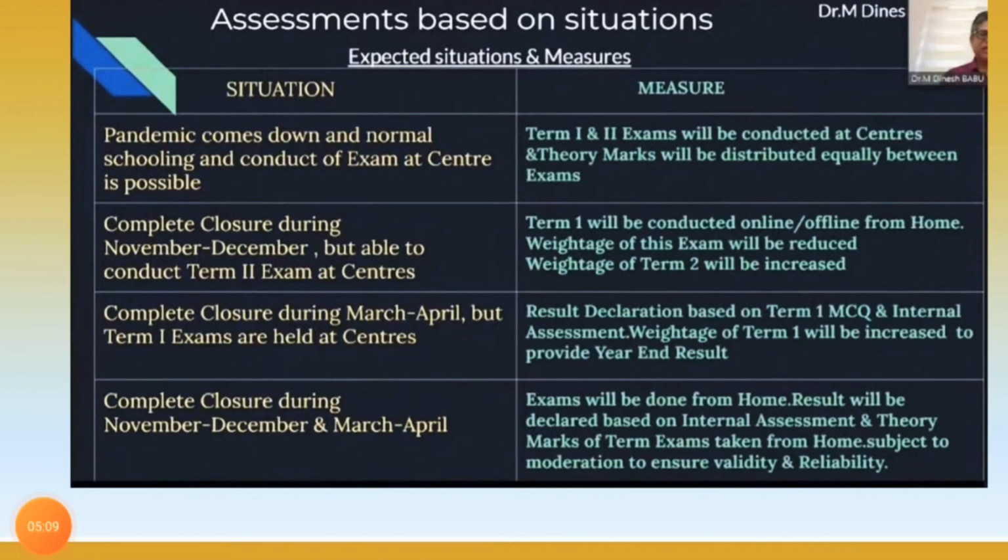Now the fourth situation is all about a complete closure during November, December and March, April. Supposing at the time of both the exams there is a COVID situation, in that case, what will happen? The exam will be done from home. Result will be declared based on internal assessment and theory marks of the term exams taken from home, subject to moderation to ensure validity and reliability.